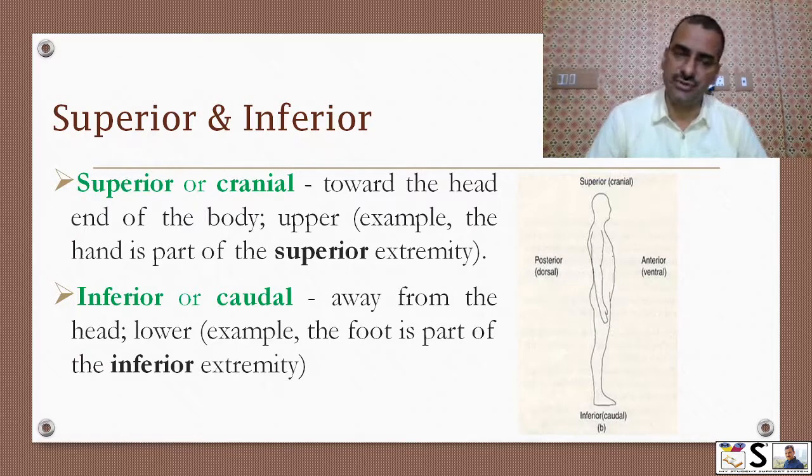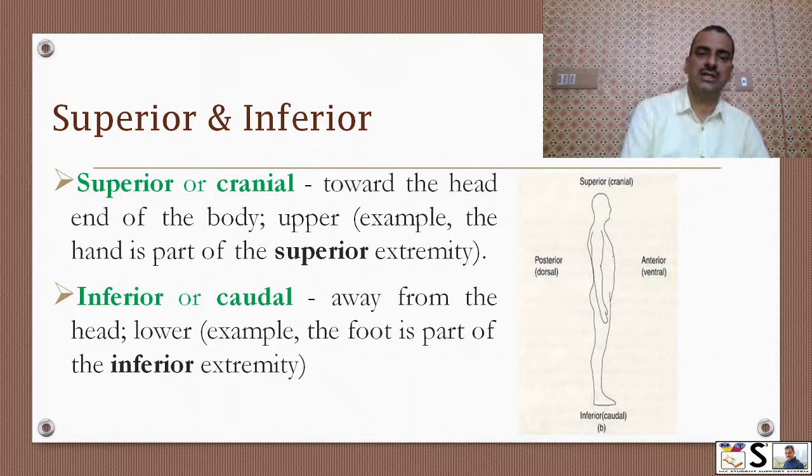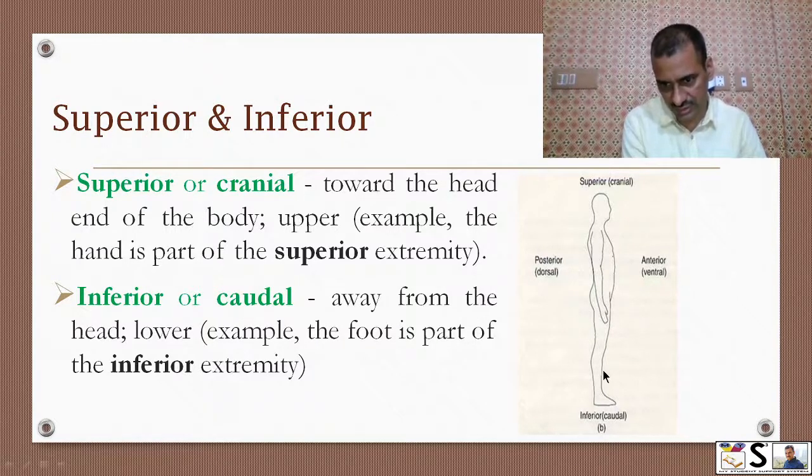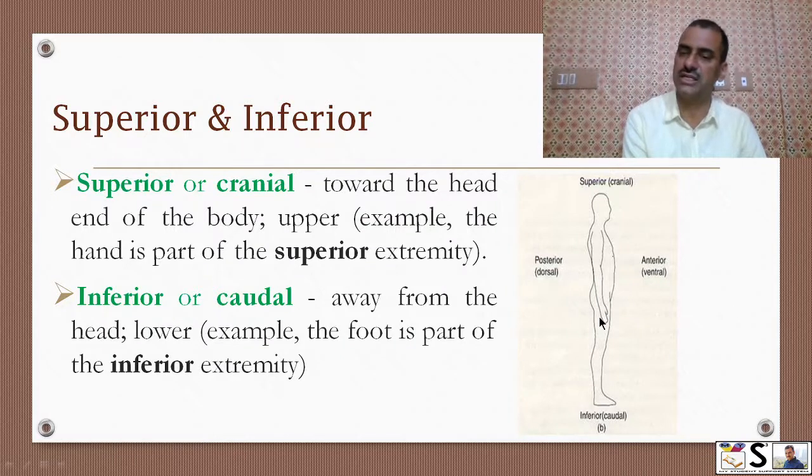What is superior and what is inferior? Superior and cranial, both words are the same. It is towards the head end of the body or the upper part. Example, the hand is part of the superior extremity. Okay, so this is the upper part. We start from the middle. If we start from here, then superior is this and inferior is this. If we start from here, then inferior is this and superior is this.